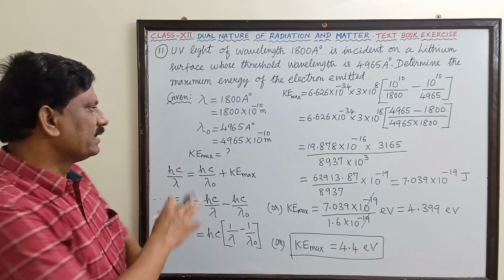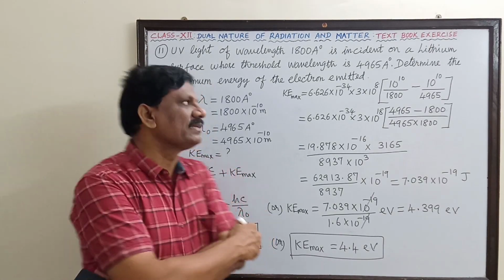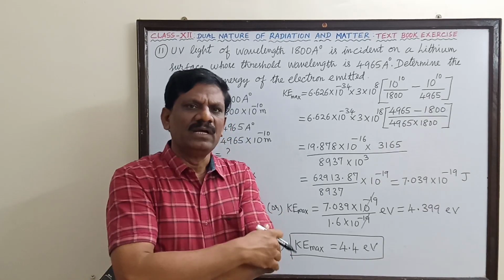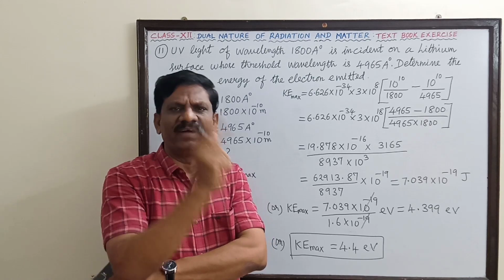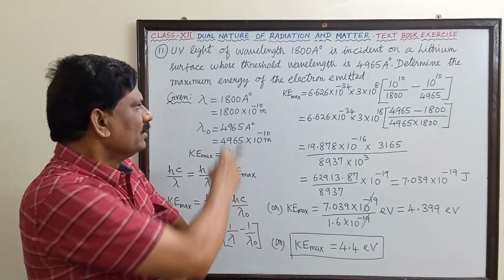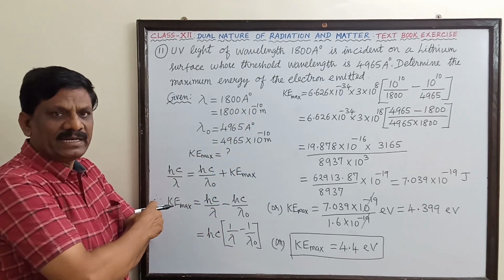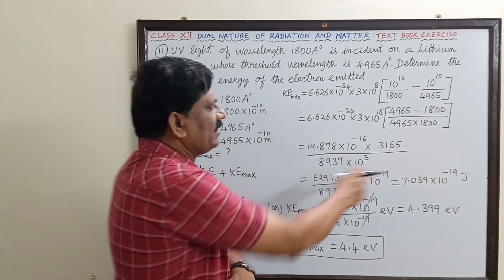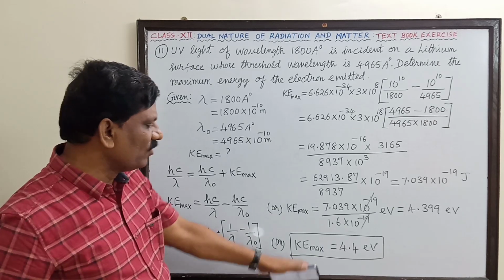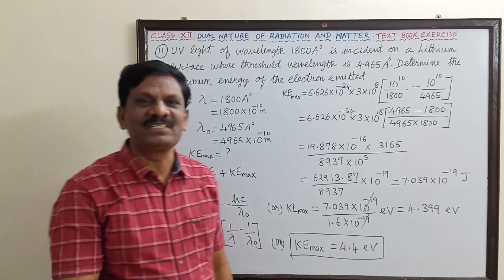So my dear students, in most cases in the examination, if they ask for the energy, kinetic energy, incident energy or work function, it is better to find both in joule as well as electron volt. First we determined the maximum kinetic energy from Einstein's photoelectric equation and expressed it in joule, and next we converted it into electron volt, and the answer is found to be 4.4 electron volt. I hope you must have understood that. Fine.